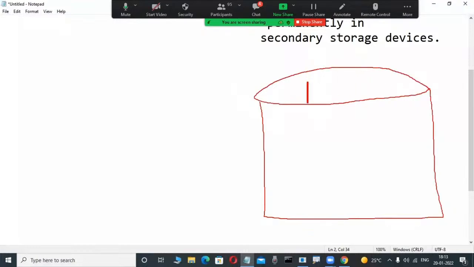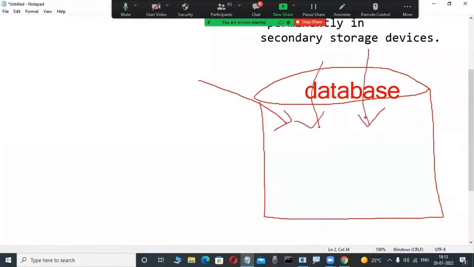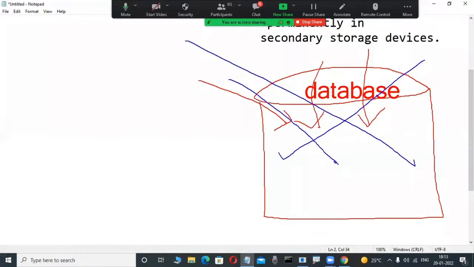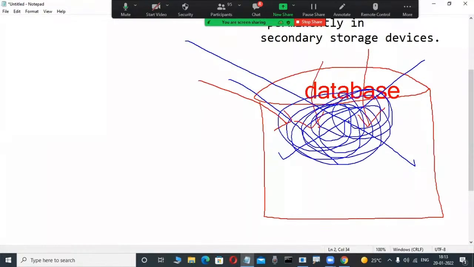So many people think like that: in this place we are storing data, a random collection of data. That is absolutely wrong. Actually, Oracle, SQL Server, DB2, Sybase, Informix, Ingres, Teradata, these databases do not store a random collection of data. These databases only store a structured collection of data. That is important.